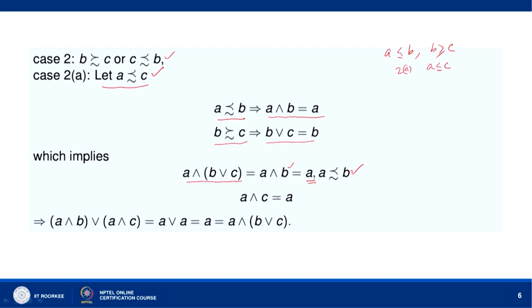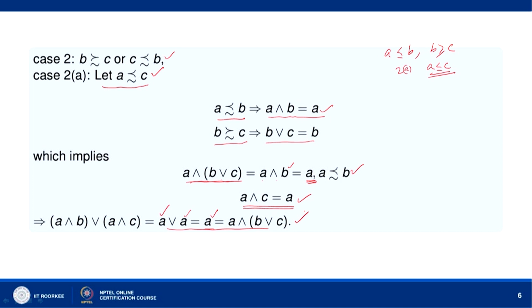Now, A precedes C. So, A meet C equals A. So, what we have? A meet B join A meet C. A meet B equals A, so we get A, join A meet C equals A. So, we get A join A, and A join A equals A. And this side, A meet (B join C), we have already shown equal to A. So, they are equal. So, the distributive law holds good.